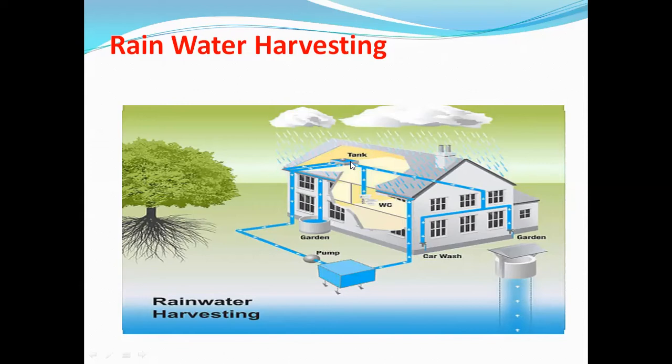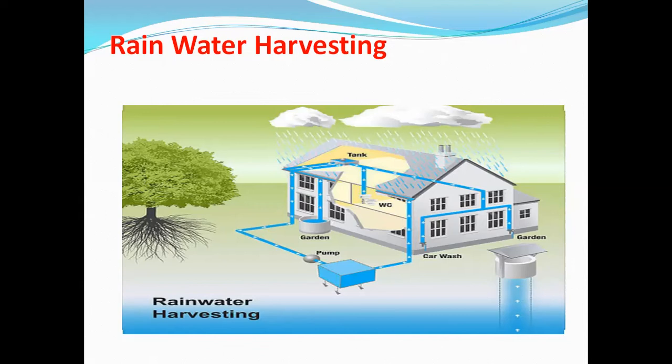Now rainwater should be collected in large underground tanks where it slips slowly into the ground. If we store water in an underground tank, then what will happen? Slowly it will seep into the ground and it helps in recharging the groundwater, helps in increasing the level of underground water. Rainwater may also be collected in overhead tanks and we can use this water in our daily life. We can use it for cleaning, wiping and watering the plants.